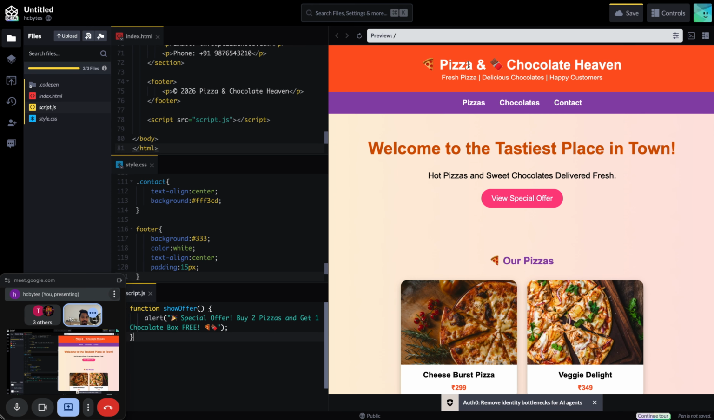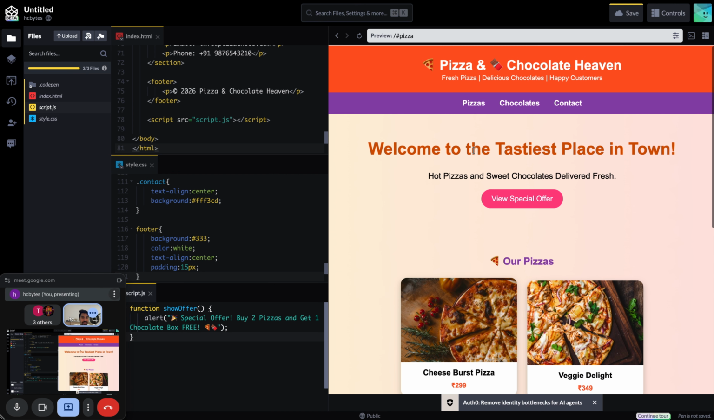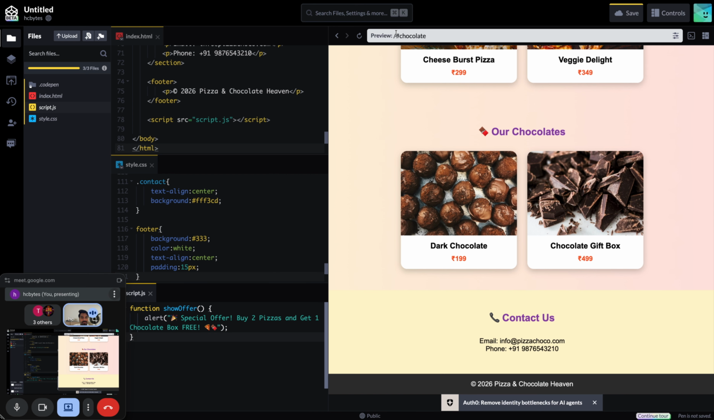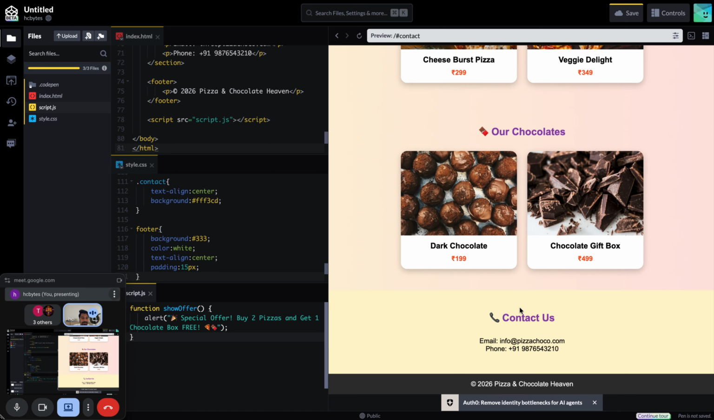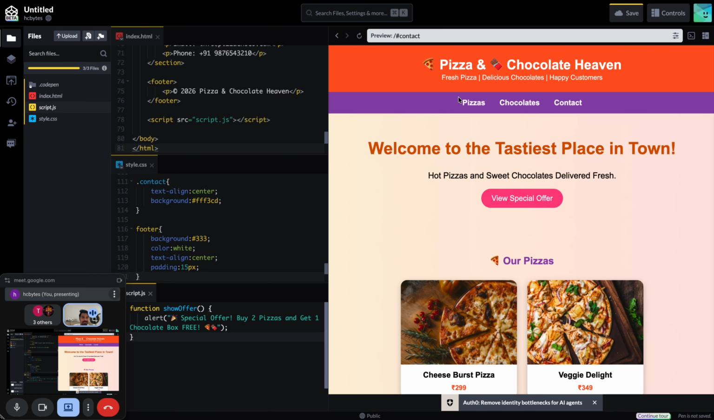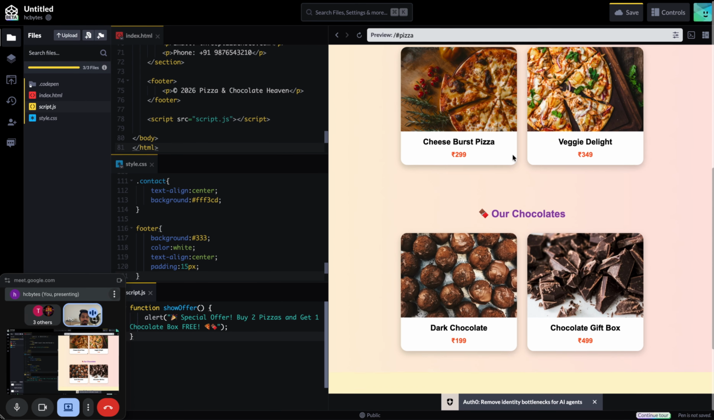Okay, so see, this is the header section. Pizza and chocolate heaven, fresh pizza, delicious chocolate, happy customers. Now this is pizza. If I click here, what happened? I directly come here. See, I am at chocolates. See here, this URL is automatically changing. If I click on contact, in place of chocolate it will change to contact. So I come to the contact page. So this is a single page application.